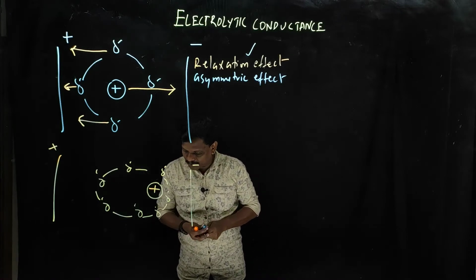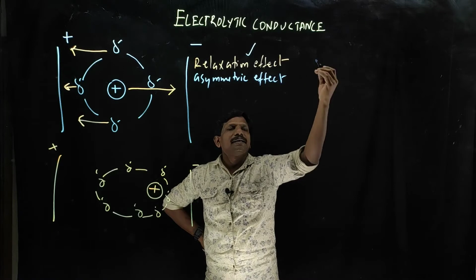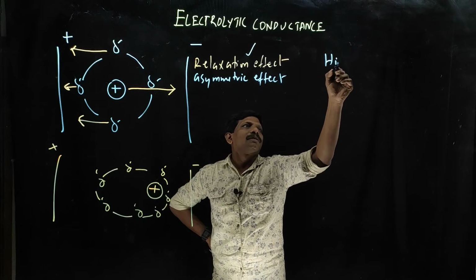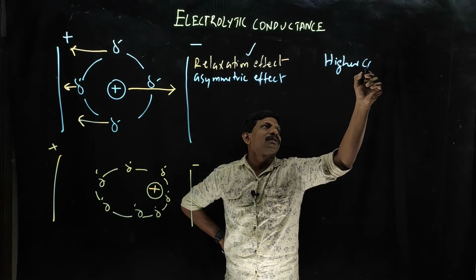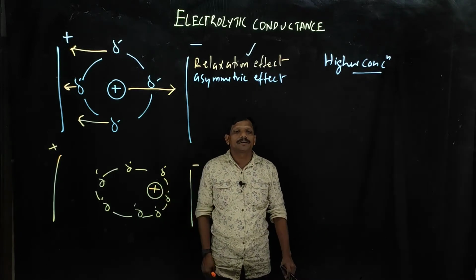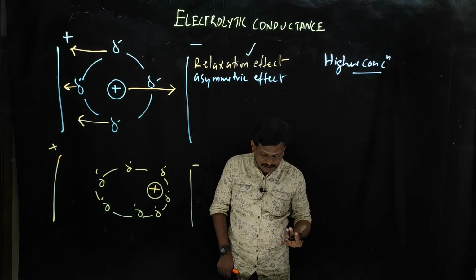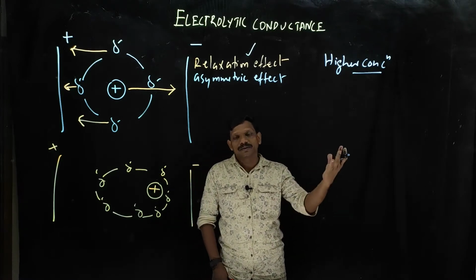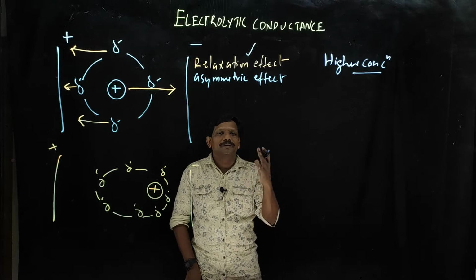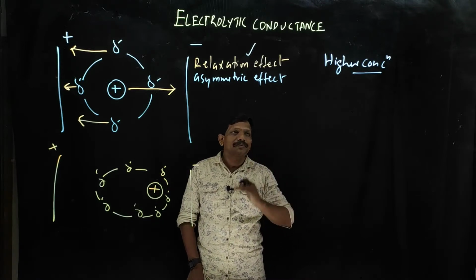So what is the next one? You can consider another case, that of higher concentration. In higher concentration there are solvent molecules, and there is a very good attraction between solute and solvent.